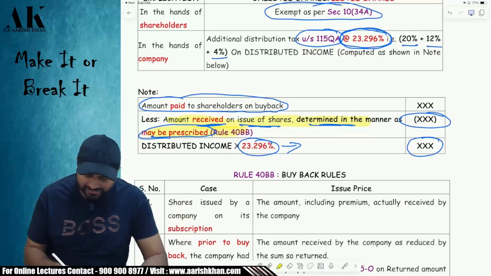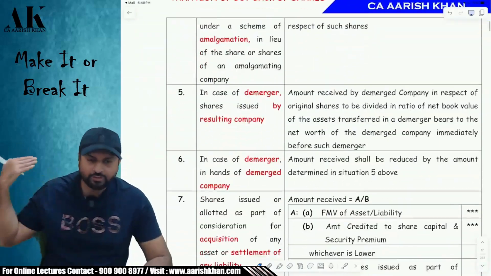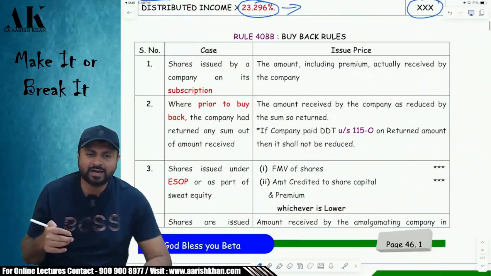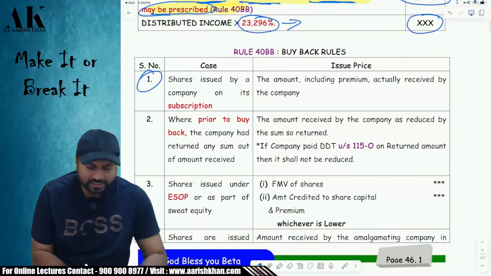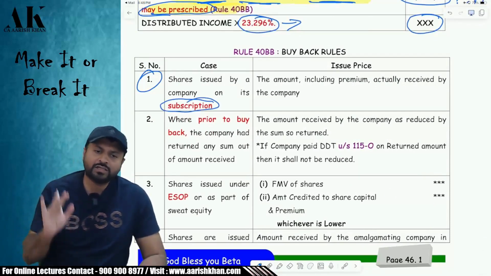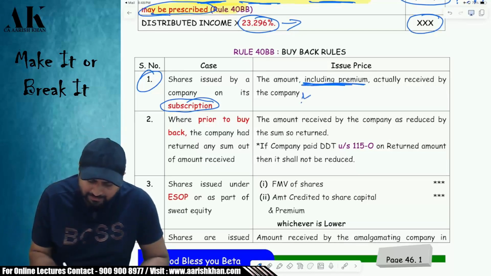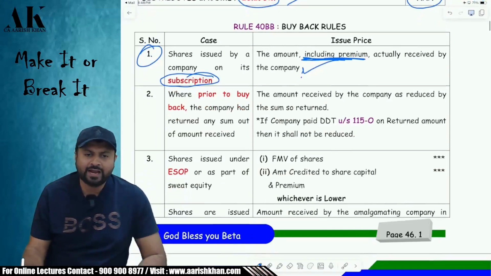In all those cases, what will be this value? That is written in Rule 40BB. Is it clear? Shall I start with the first one? The first one: shares issued by the company on subscription. So if you have acquired the shares on IPO, then whatever amount you have paid including the premium, that will be taken over here. Okay, I hope it is clear.